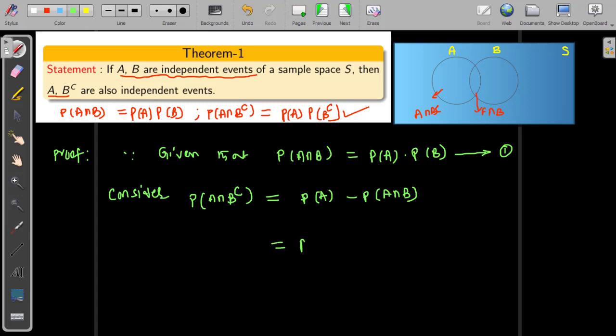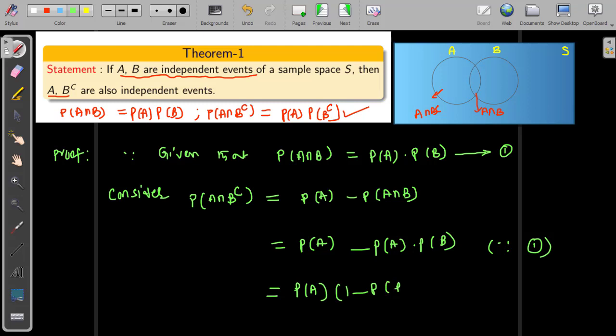After that, as per the given equation 1, we write the next step: probability of A minus P of A intersection B, which from equation 1 is probability of A times probability of B. The next step is equal to probability of A, which is common, times 1 minus probability of B. So this equals probability of A times probability of B complement, since the probability of event B happening plus the probability of B not happening is 1.